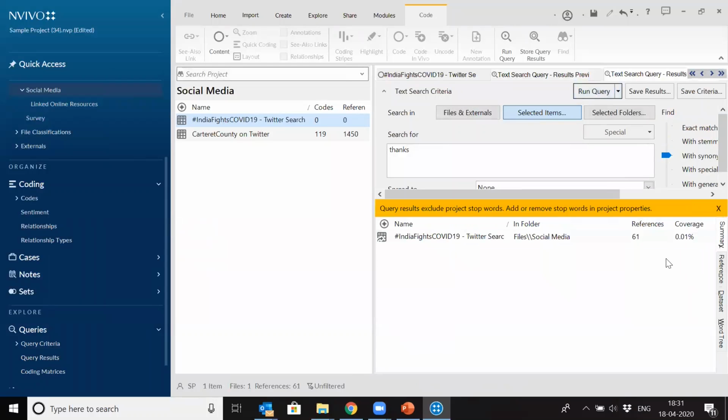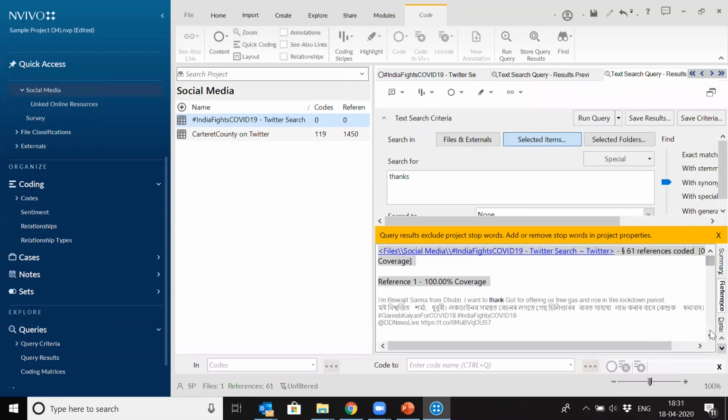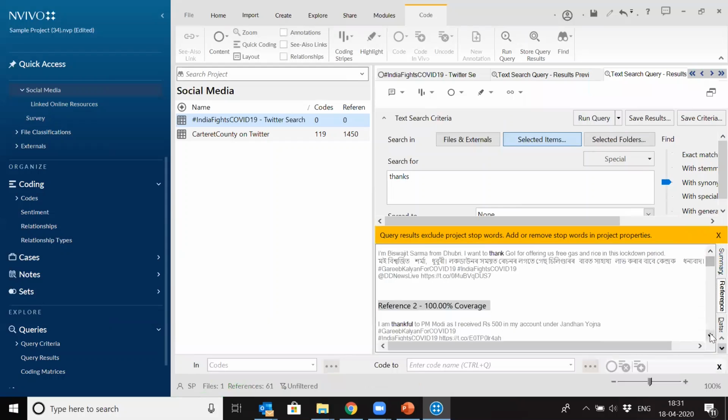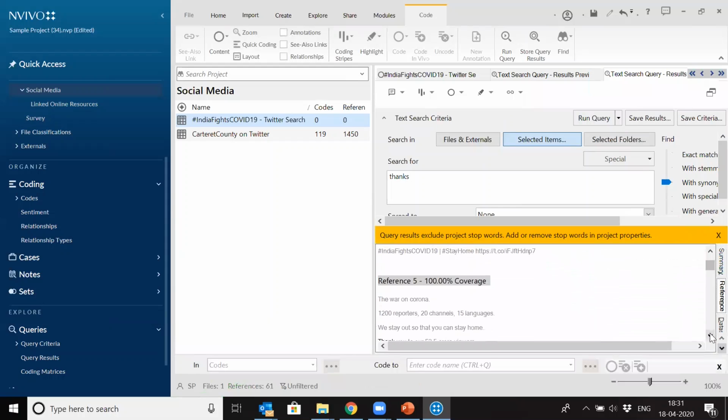So this is a summary. 61 references are there. If you want to see the references, it will show you the references for the whole data, who has given it. It shows wherever the word thank is coming: thankful to, thanks, thanks, thanks. So it shows that way also.